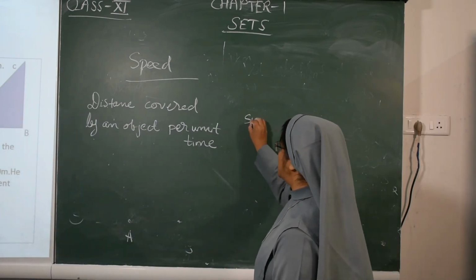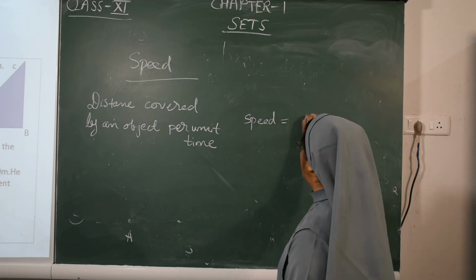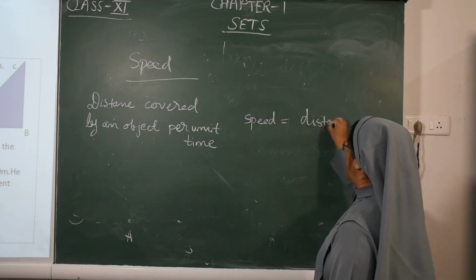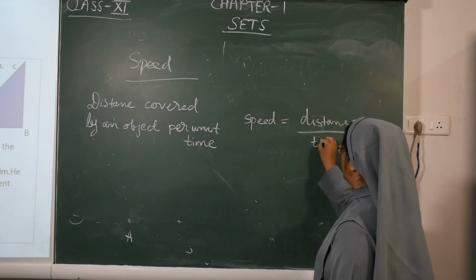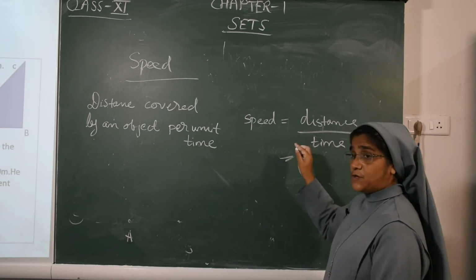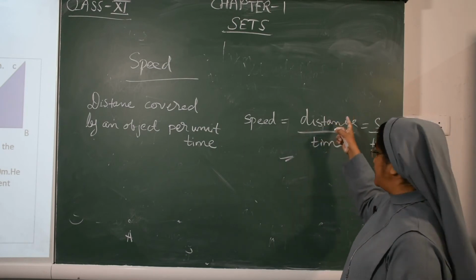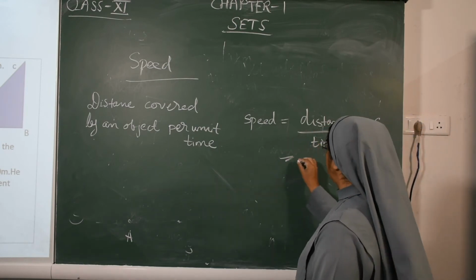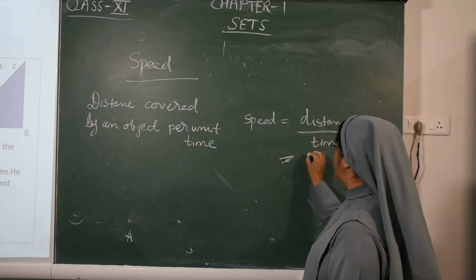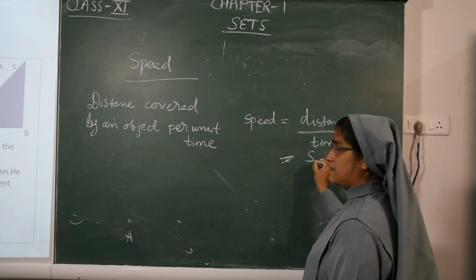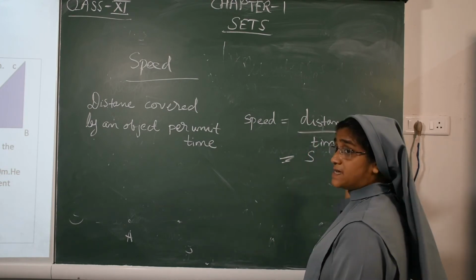Speed is equal to distance upon time. Distance we denote by S, and time we denote by T. What is the SI unit of distance?